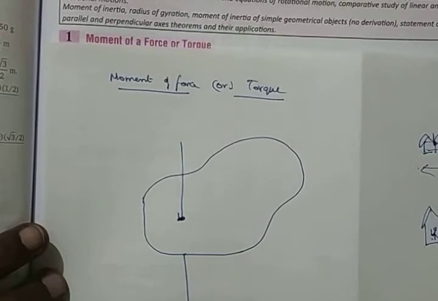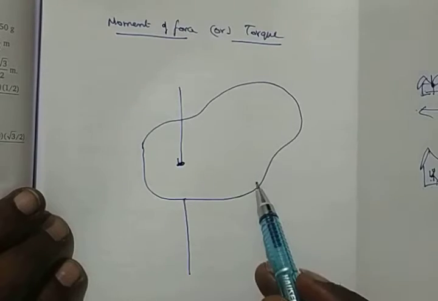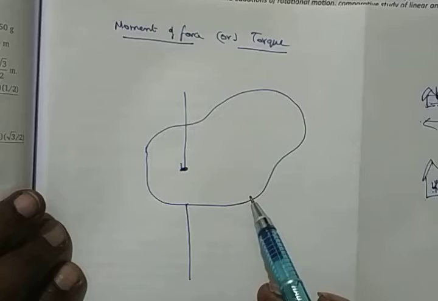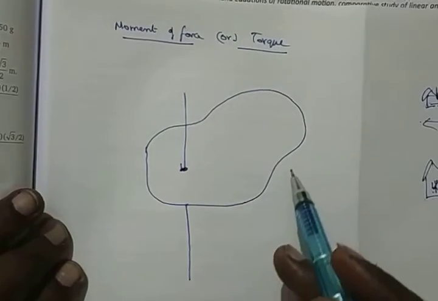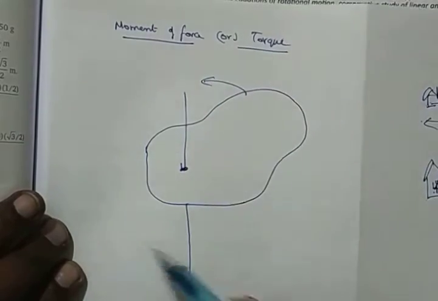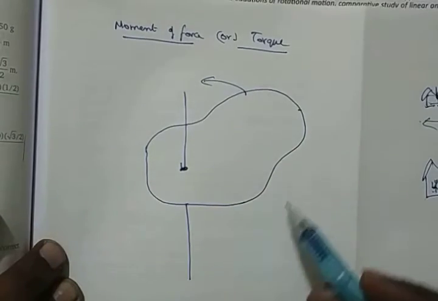The stick penetrates and comes out here. Now this irregular lamina is just hanging here. Now you want this to rotate. It can go round and round. When it goes round and round, it will make a big circle and come back.